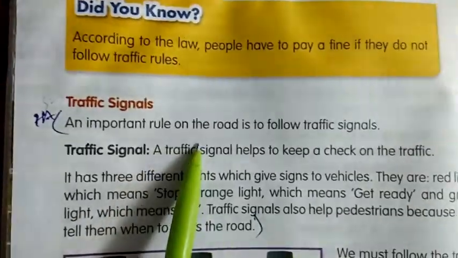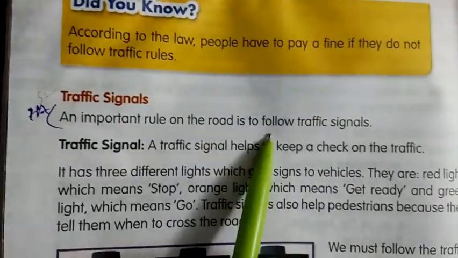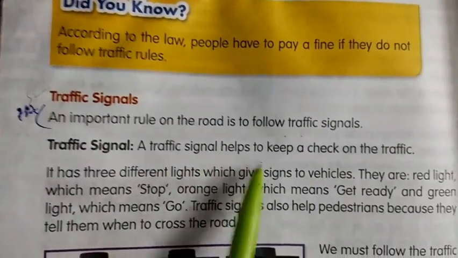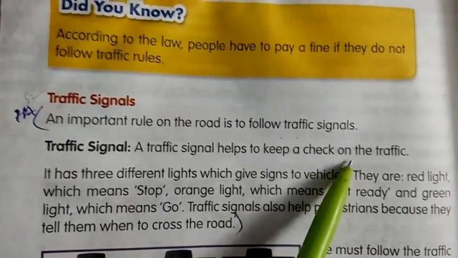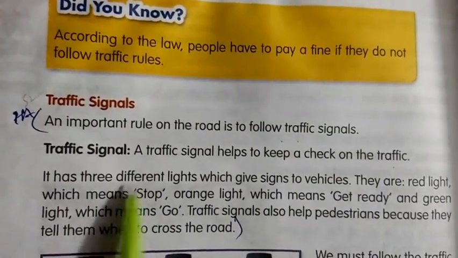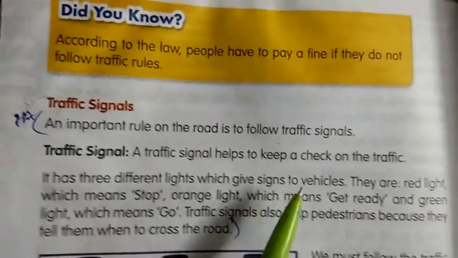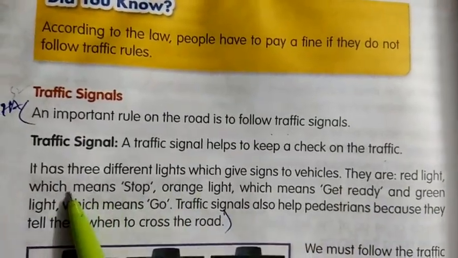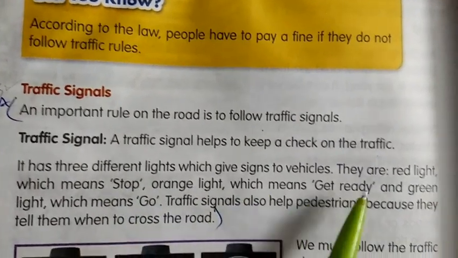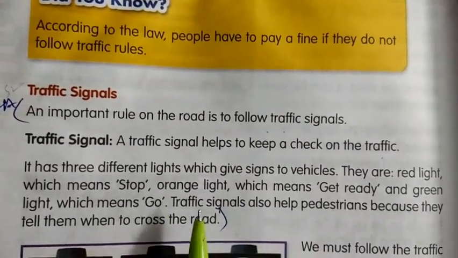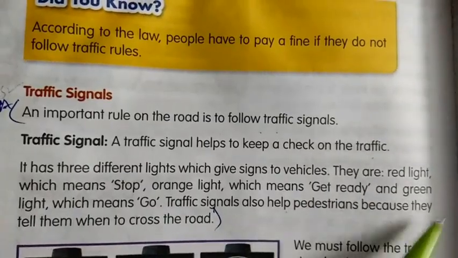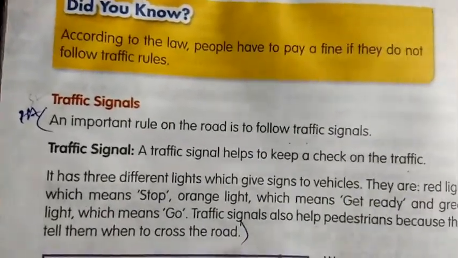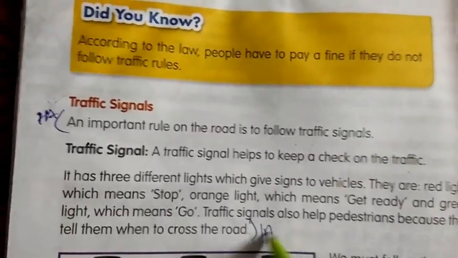An important rule on the road is to follow traffic signals. A traffic signal helps to keep a check on the traffic. It has three different lights which give signs to vehicles. They are the red light which means stop, the orange light which means get ready, and the green light which means go. Traffic signals also help pedestrians because they tell them when to cross the road. This is your first answer, children.